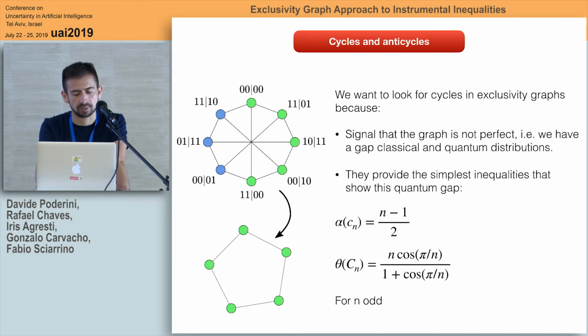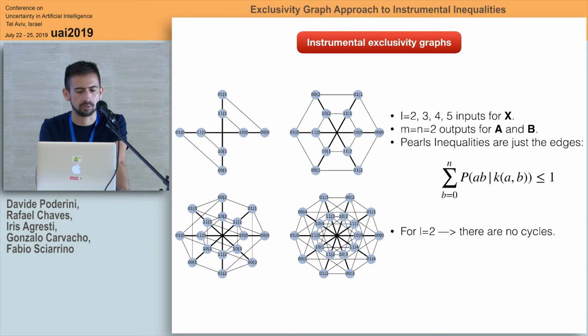The theta one corresponds to the almost quantum bound, which is not the real quantum bound. It's a little bit higher. And in this case, it corresponds to the square root of 5. So at the end, just by looking at the graph, we were able to obtain information about the system. We found the classical bound and the quantum bound.